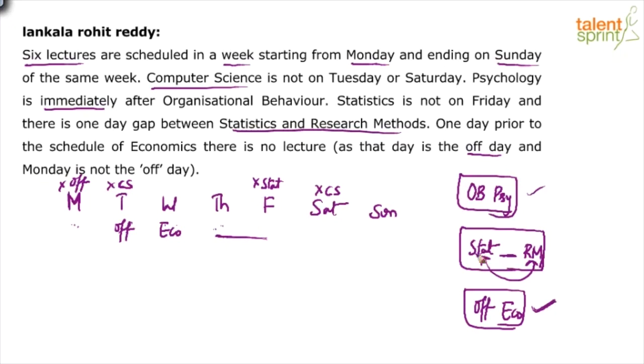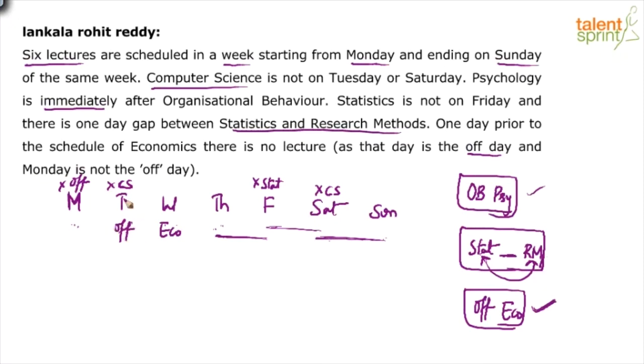Just an example, assumption that they come on Thursday and Friday. Now the problem is, you also know that stat-rm would need 3 consecutive places. I mean, stat-rm is like 3 consecutive days. So where are those 3 consecutive days? Not available anywhere, because we have 2 days on this side and 1 day is Monday. Irrespective of where you take OB and psychology. OB and psychology can come on Friday and Saturday as well. Even in that case, you don't have 3 consecutive days available. Even if you take it on Saturday and Sunday, we don't have 3 consecutive days available for stat-rm. So which means off cannot come on Tuesday.